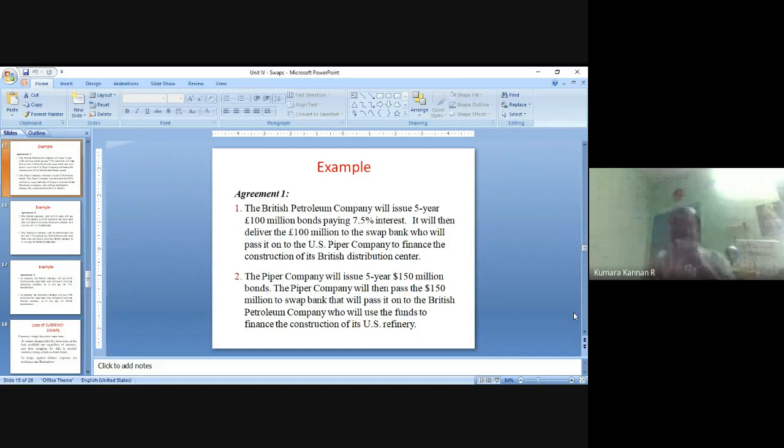These currencies are swapped. Swapping means exchanging. The currencies are swapped between the companies, between the entities in US and London, right? It is done by a swap bank.